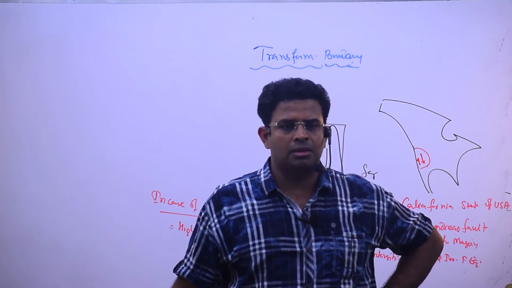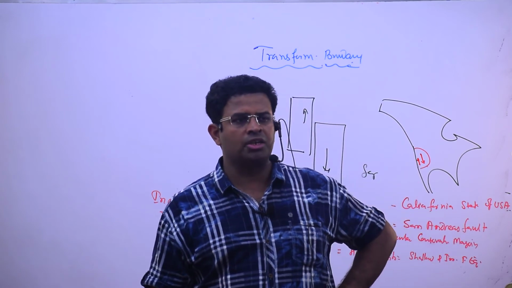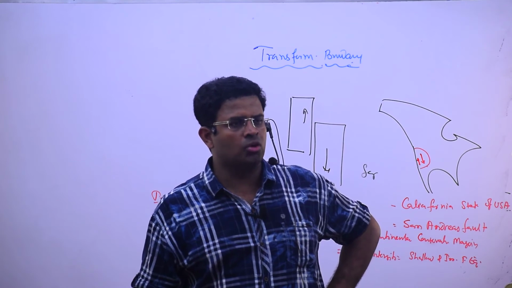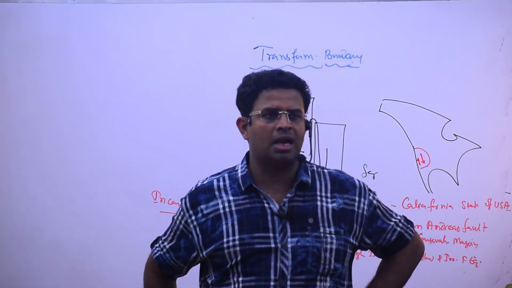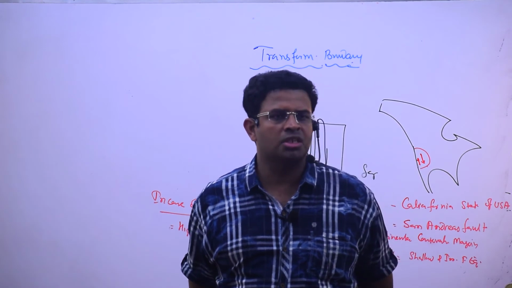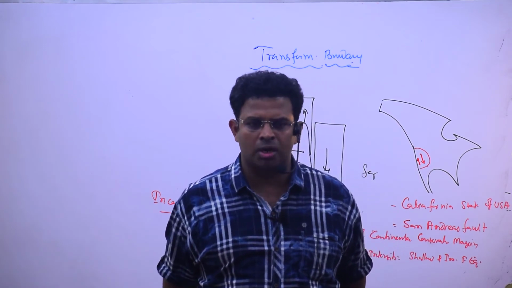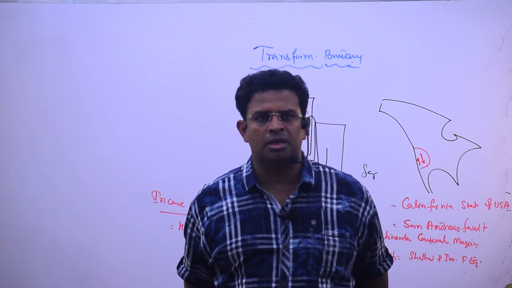Thereafter I went to convergence, and convergence is of three types: ocean-continental, oceanic and continental. For ocean-continental, I said the Andes formed around 60-70 million years ago. I said that the Nazca plate moving eastward, being denser, is subducting below the westward moving South American plate.